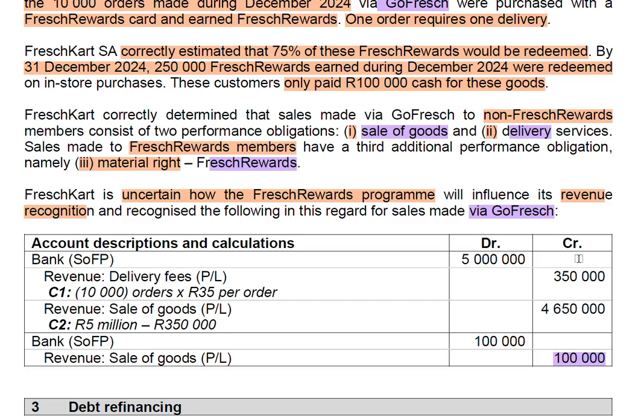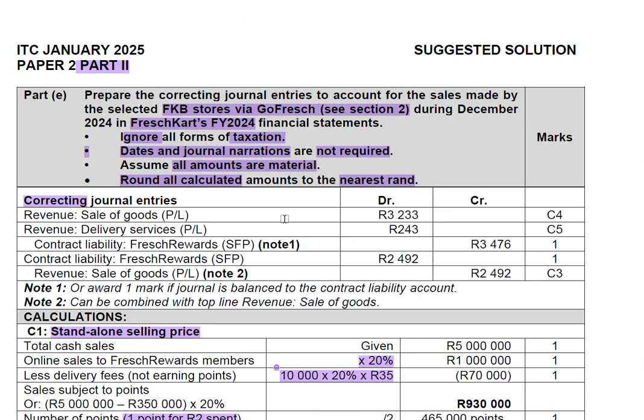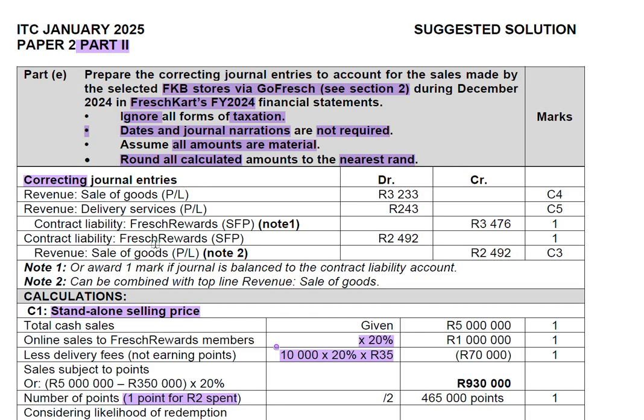So now that we have looked at all the information we have in the scenario, we need to go and see the suggested solution. Our suggested solution has the journal, the note, and the calculation. So what I want us to do is look at what we have in the calculation, then we can move up and look at the correcting journal.